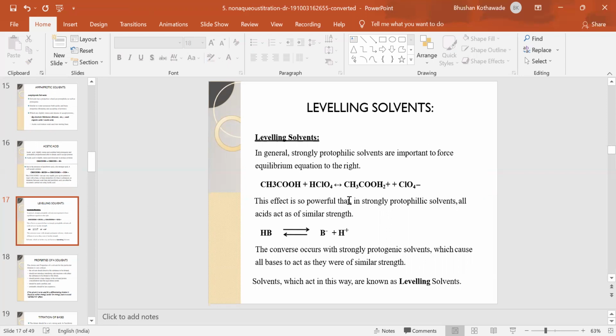This effect is so powerful that in a strongly protophilic solvent, all acids act with similar strength. Though it is a weak acid, it can act as a stronger acid. So this is known as the leveling effect. And acetic acid in the presence of a strong acid, perchloric acid, can act as a strong acid. And this effect is known as the leveling effect.